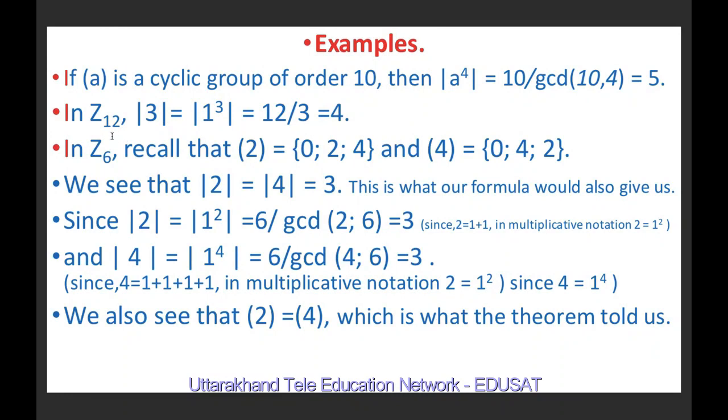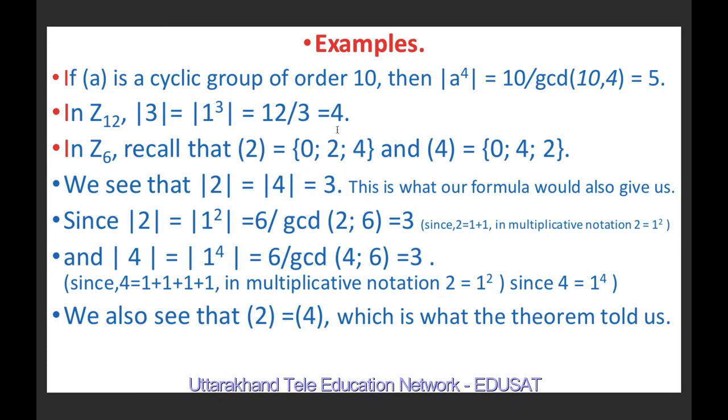In Z6, which is the group of integers less than 6 under addition modulo 6, we know that the cyclic group generated by 2 is equal to {0, 2, 4}. This we have studied in the previous lecture. And the cyclic group generated by 4 is {0, 4, 2}. Observe that these two are equal.